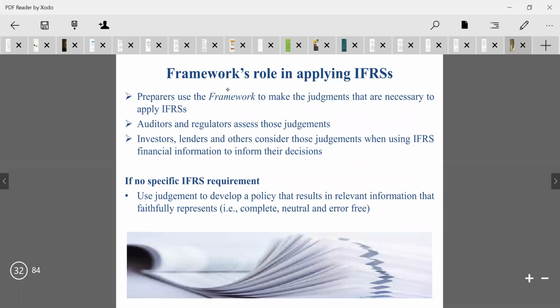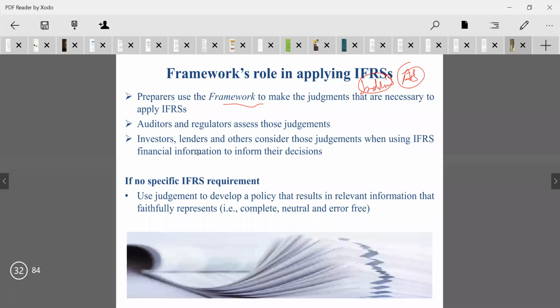And another one is the framework's role in applying IFRS. Preparers use the framework to make the adjustments that are necessary for applying IFRS for the existing. This uses the framework, meaning we presently have Indian Accounting Standards. We are applying the Indian AS. Now here we apply the Indian AS.